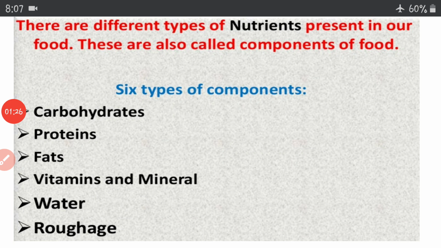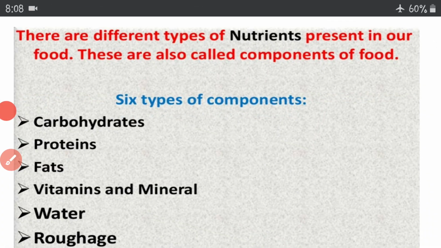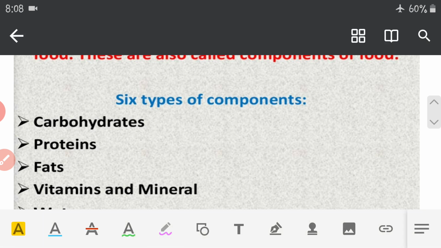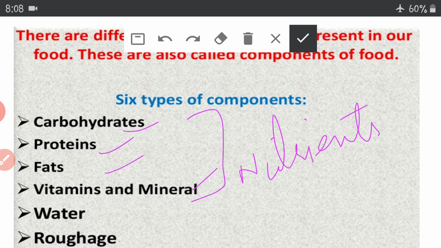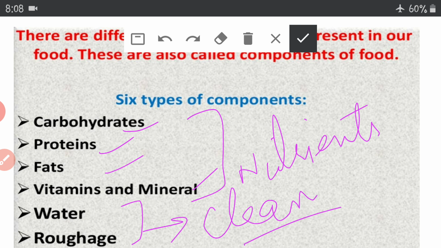So there are different types of nutrients present in food. These are also called the components of food. So 6 types of components are present here: carbohydrates, proteins, fats, vitamins and minerals, water and roughage. Right? Carbohydrates, proteins, fats, vitamins and minerals, these are the nutrients because they give nourishment to our body. But water and roughage help our body to clean. No doubt they don't give any nourishment to our body, but they help these nutrients to get absorbed in our body and keep our body clean.